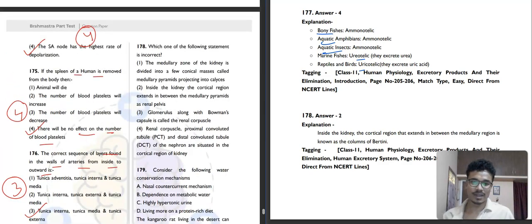Then 178. Which of the following statements is incorrect? The medullary zone of the kidney is divided into a few conical masses called medullary pyramids projecting into calyces. This is the inserted line, you have to remember this. Inside the kidney, the cortical region extends between the medullary pyramids as renal pelvis? No, the cortical region extending in between the medullary region is known as columns of Bertini, not renal pelvis. Glomerulus along with Bowman's capsule is known as renal corpuscle, and DCT is correct. The second option is the incorrect one.